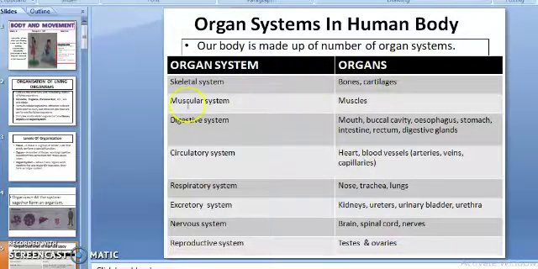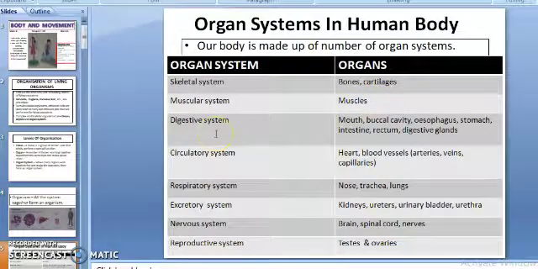The next organ system is the muscular system. It involves muscles. See, muscles are of two types, voluntary and involuntary muscles. This we will discuss in the later part of the chapter. And the function is to help in the movement of body parts and substances like food, blood, air, etc. in the body. So it helps in the movement of all these things.